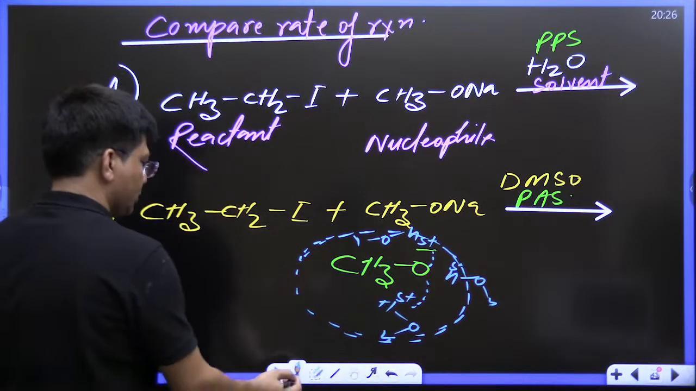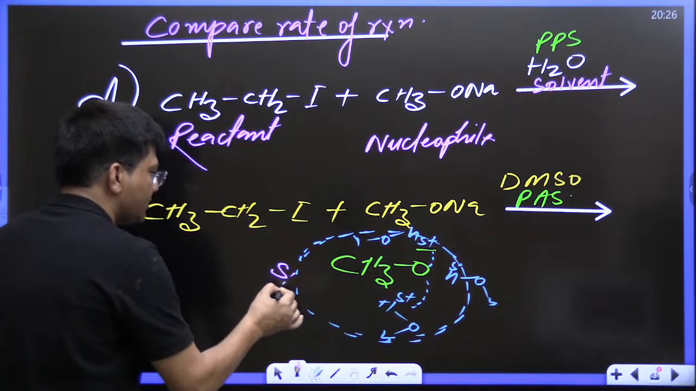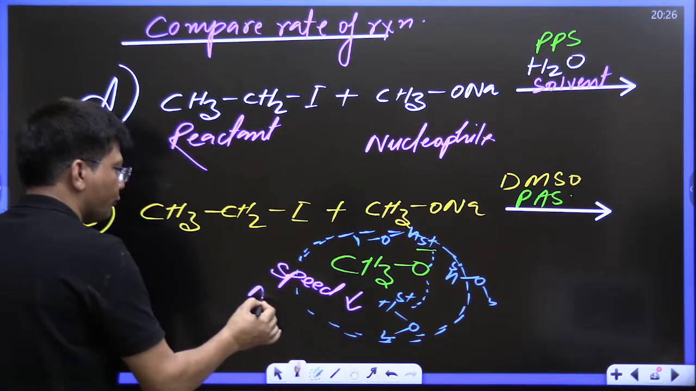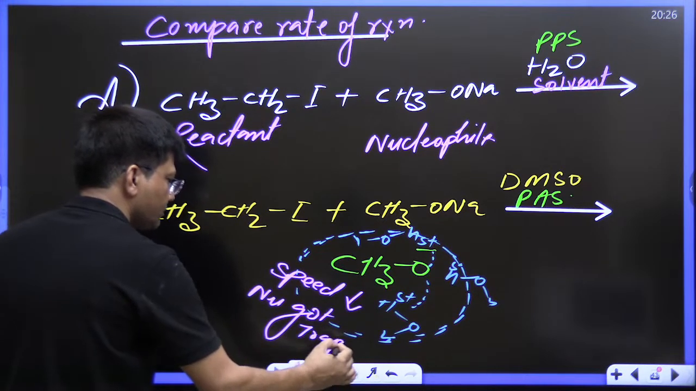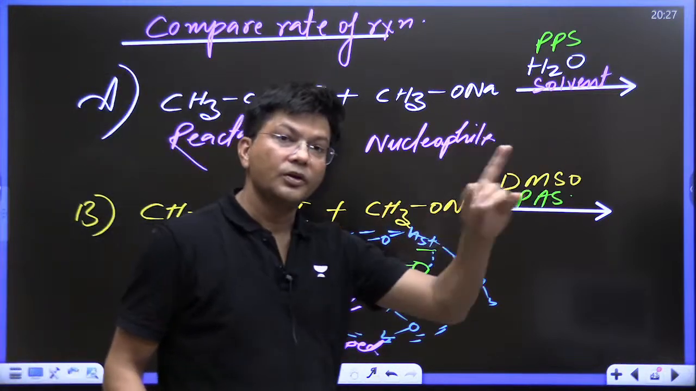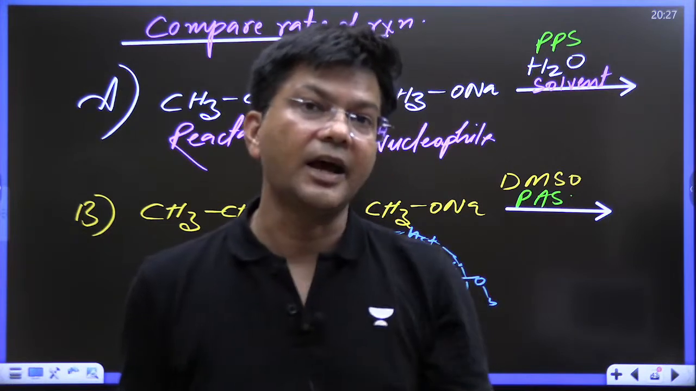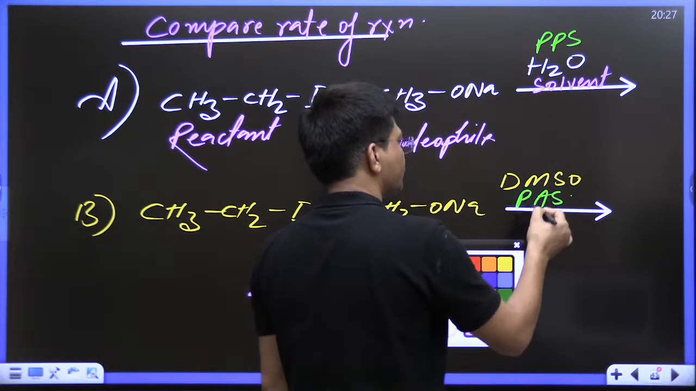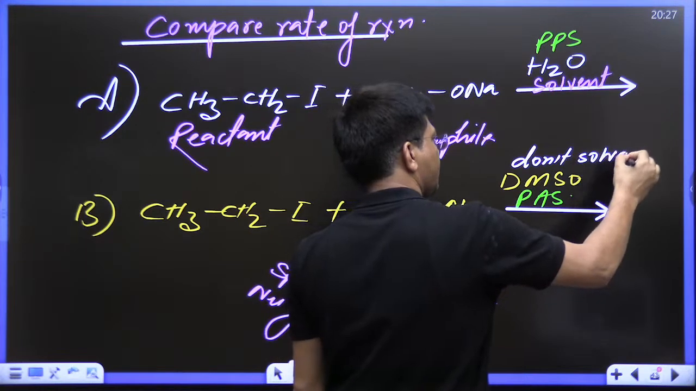It will get captured, it will get trapped. So the speed will decrease because the nucleophile got trapped. But if we have DMSO, you know that DMSO, a polar aprotic solvent, never touches the anionic part. PAS do not solvate the anionic part.